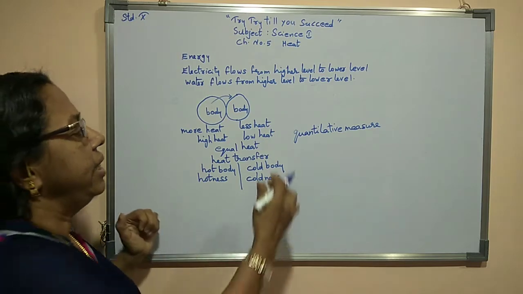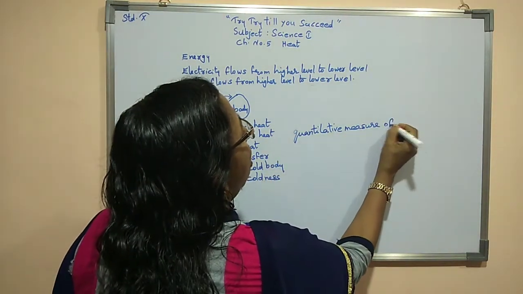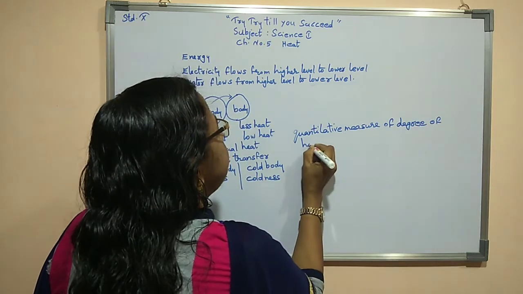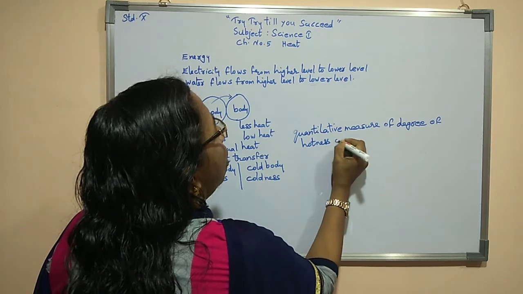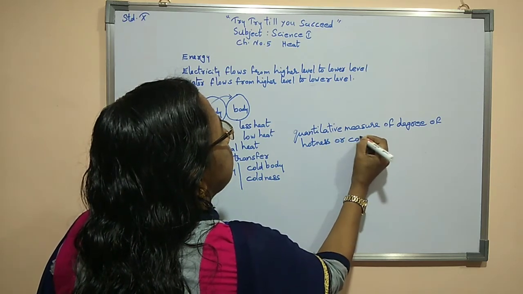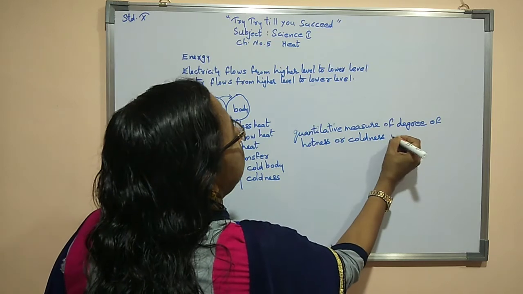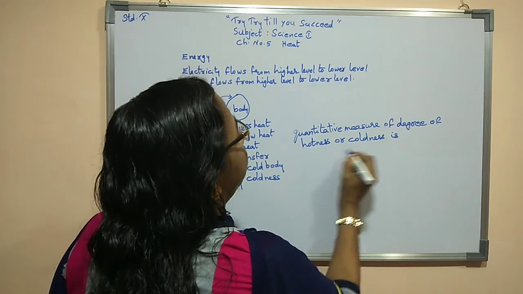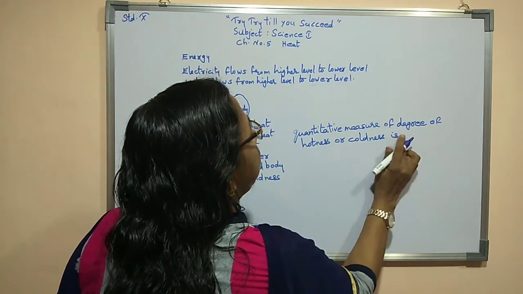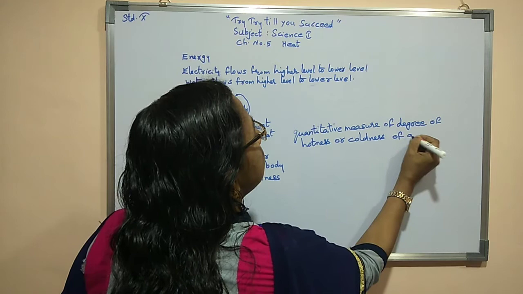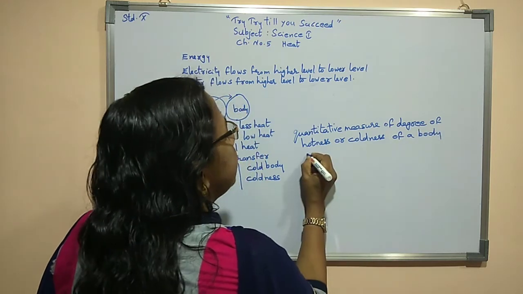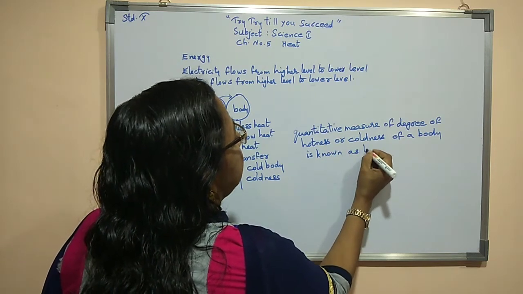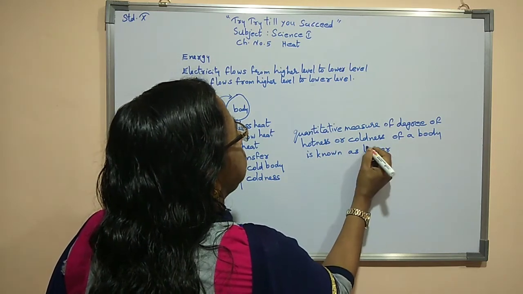So this quantitative measure of degree of hotness or coldness of a body is known as temperature.